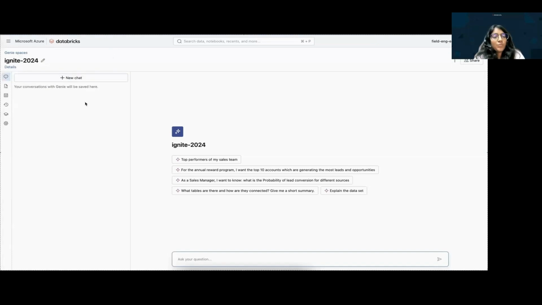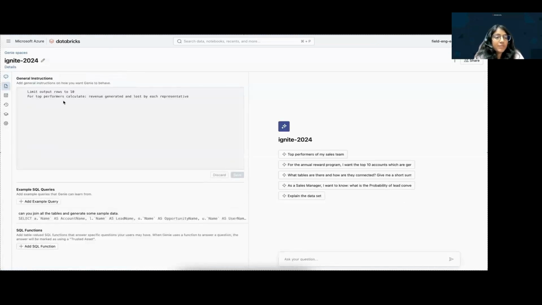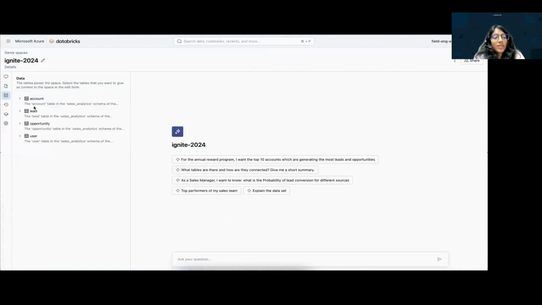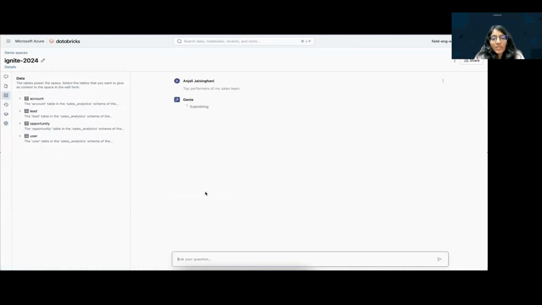Genie space will allow you to add custom instructions. It will let you add multiple data sets, and it will maintain the history, the benchmarks, as well as the settings. Let's try asking a question. What are the top performers of my sales team?